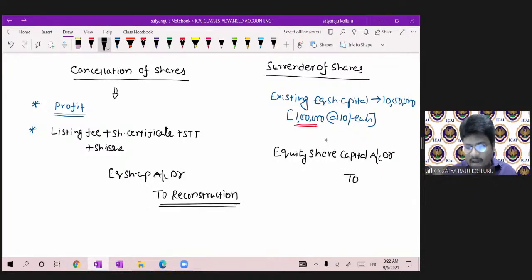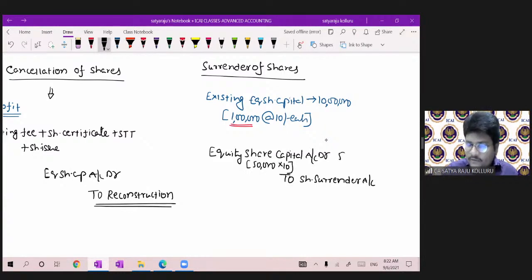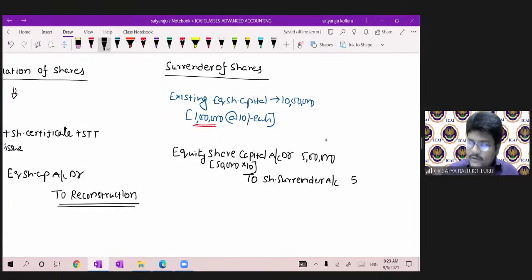At the time of cancellation itself, you immediately recognize the profit. But here, you will not immediately recognize the profit. First, you should transfer such amount to share surrender account, or surrender of shares account, as the case may be. How much amount, sir? 50,000 into 10 rupees, that is 5 lakh. Equity share capital account Dr. 5 lakh, To share surrender account 5 lakh.